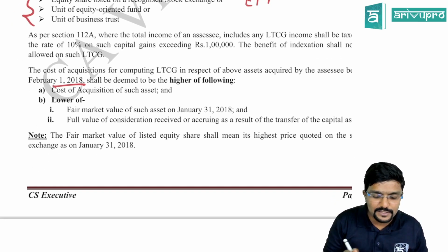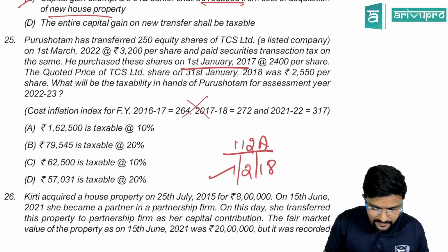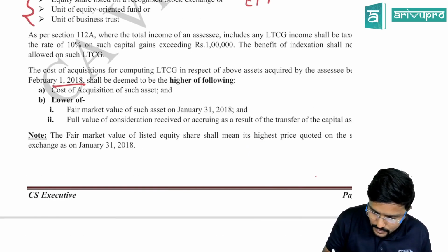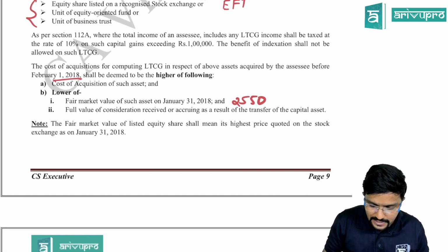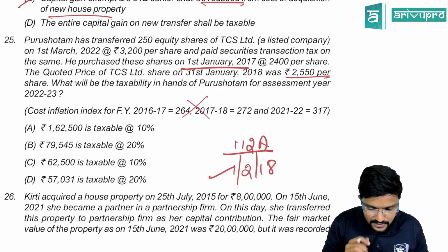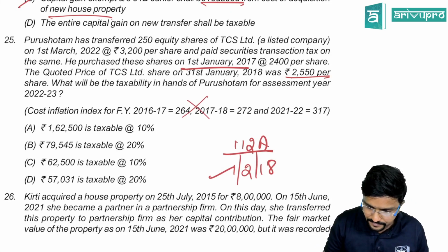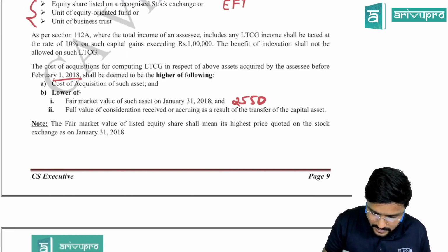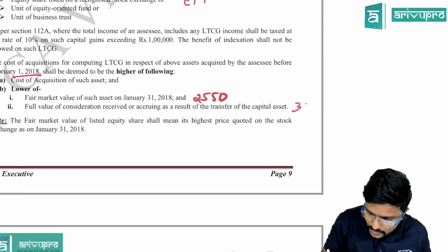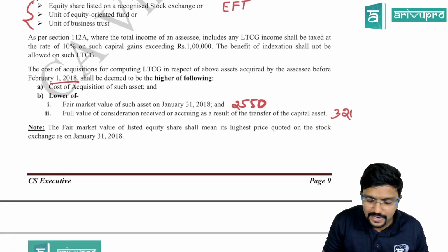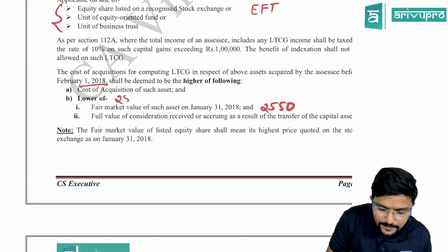Fair market value as on 31st January is given how much? 2,550 per share. Then actual sale consideration. Full value of consideration is nothing but actual sale consideration, which is 3,200. So whichever is lower we have to take, which is 2,550.